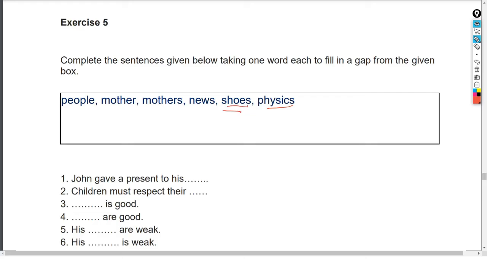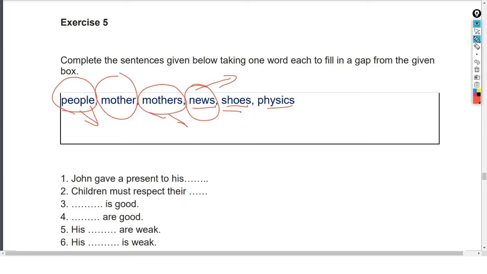Shoes, plural. News, even though it appears to be plural, but it is singular. Mothers, plural. Mother, singular. This is plural, okay, even though singular in form.